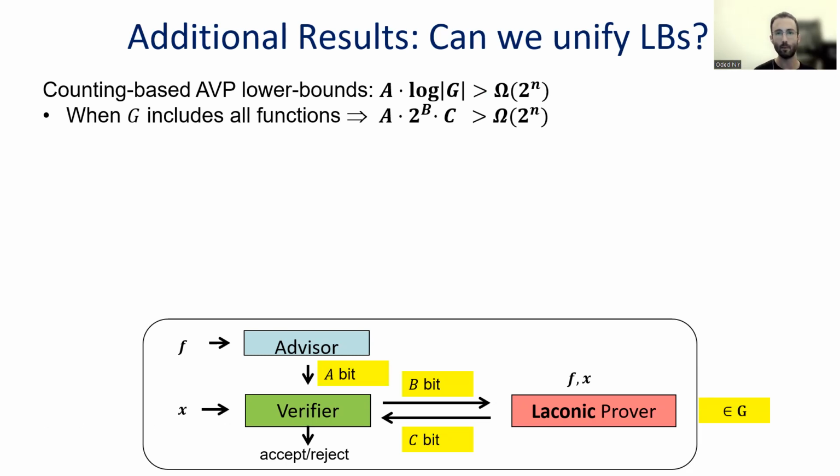First, if we plug in G, the family of all functions from B bits to C bits, we get this nice-looking bound, but it is not very strong, as every protocol where B is of length n already satisfies this inequality. But this lower bound still is helpful, and it allows us to unify and prove at once a few lower bounds that were proved before in previous papers for each of the specific cryptographic primitives.